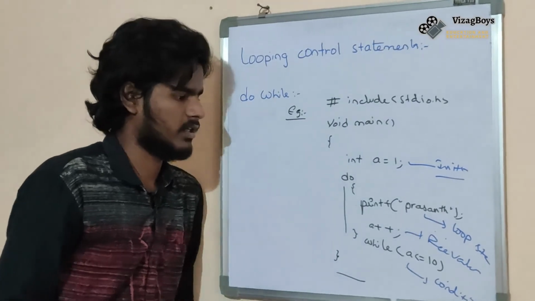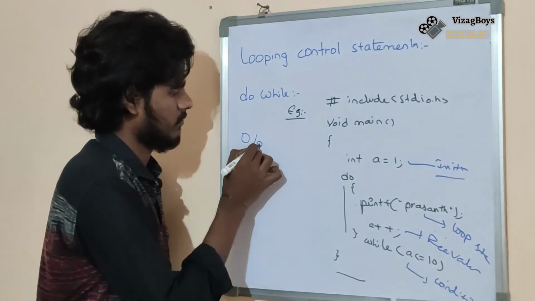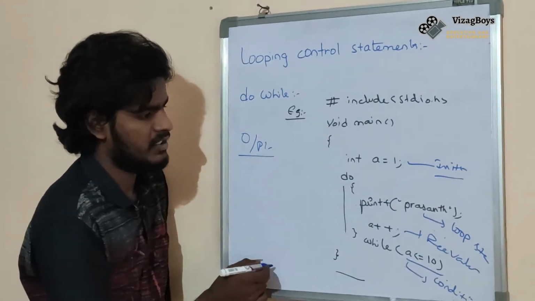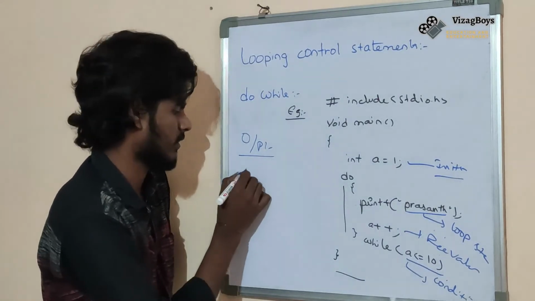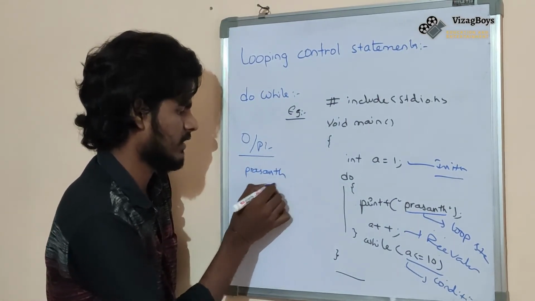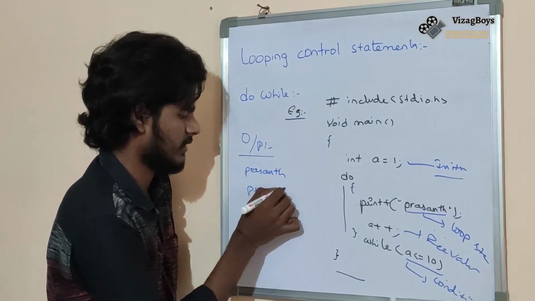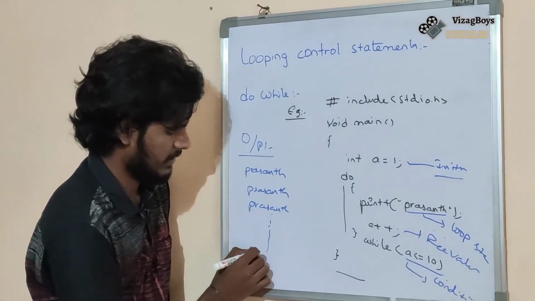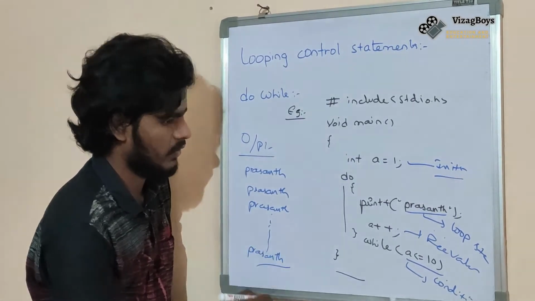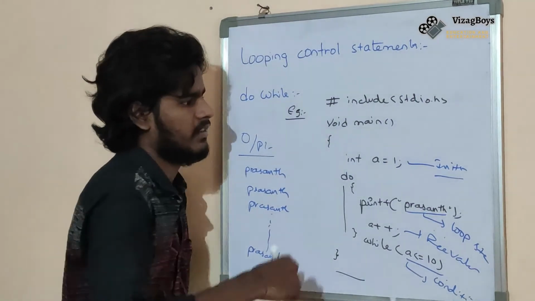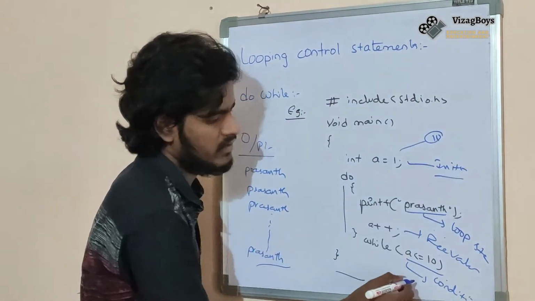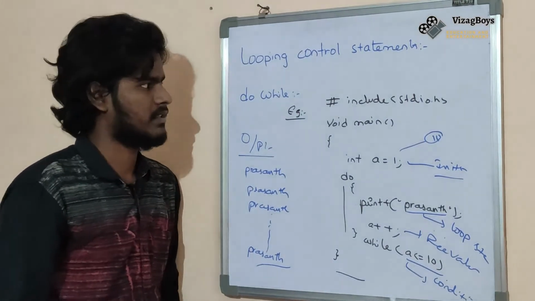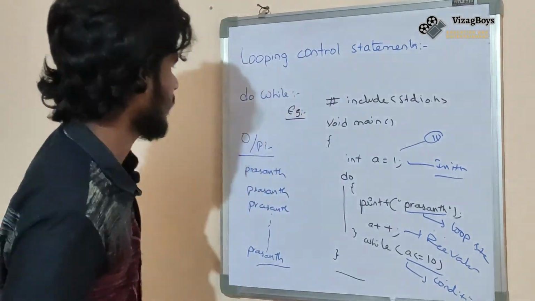Okay, what is the output? Okay, 10 times it prints the Prashant name. Prashant, Prashant, and so on. It will print 10 times. After 10 times the a value will be 11. The condition was dissatisfied, so the program will be terminated automatically. Okay friends, this is about do while. Okay, the next one is for.